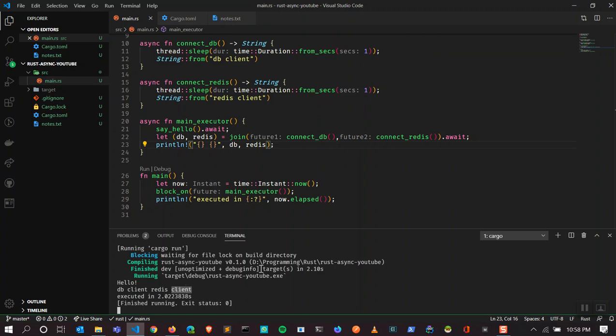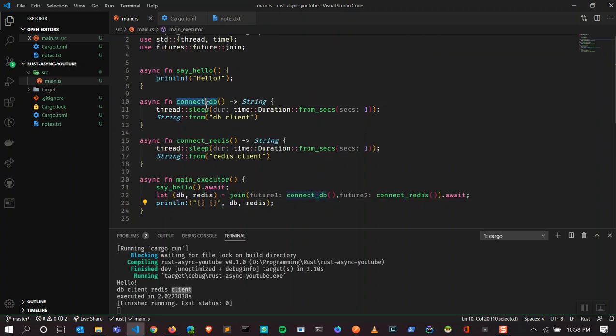But if you observe, since we are running these two functions concurrently, it should take only about 1 second, but it is taking about 2 seconds. I might sound a little bit excited because I am. When I started learning concurrent programming in Rust with async await, I started with this thread.sleep.